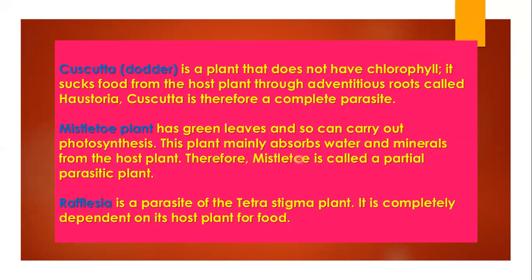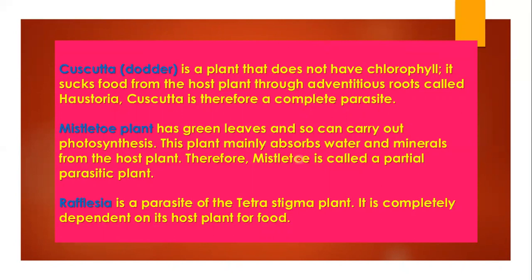Adventitious roots जैसे prop root आपका example होता है, which is also an example of adventitious root. So in a similar case, cuscuta में भी क्या होता है, adventitious roots के through ये host plant से nutrients derive करते हैं, and this is called haustoria.